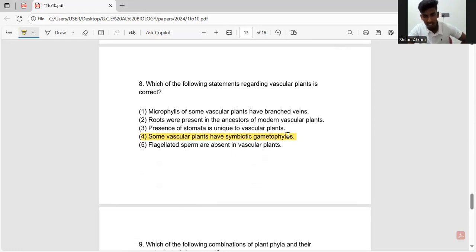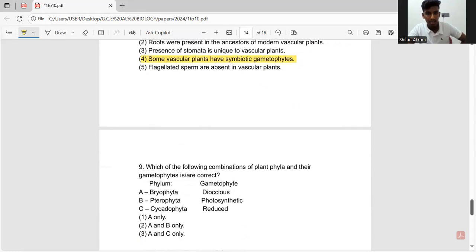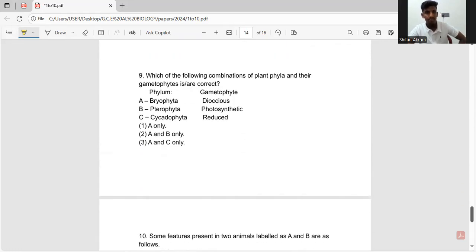So it's the fourth answer. Okay, now let's go to the ninth question. So which of the following combination of plant phyla and the gametophyte is correct? Okay. So here again, I have missed two answers here because I have edited the document. Okay, let me write that first.